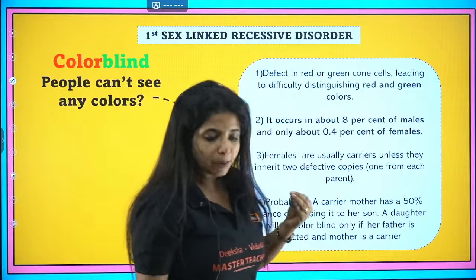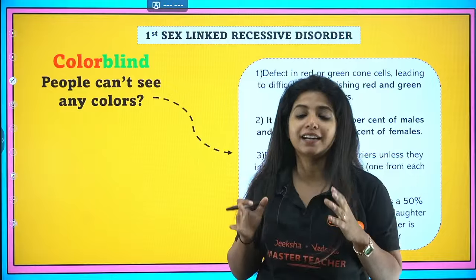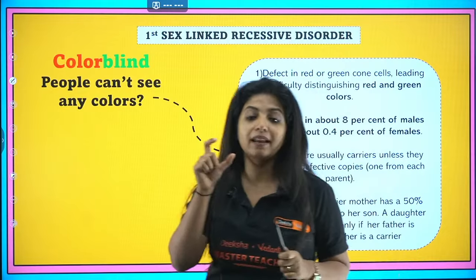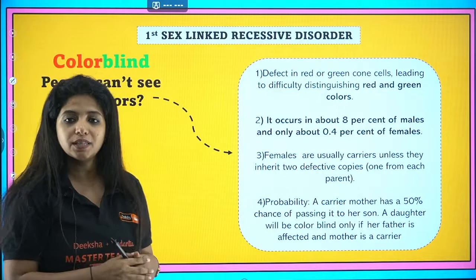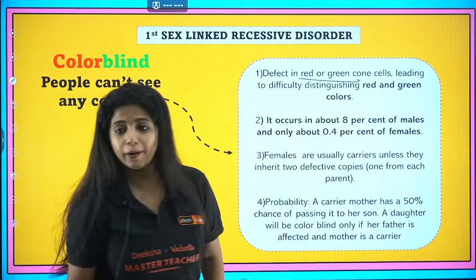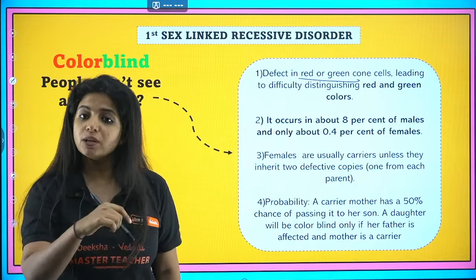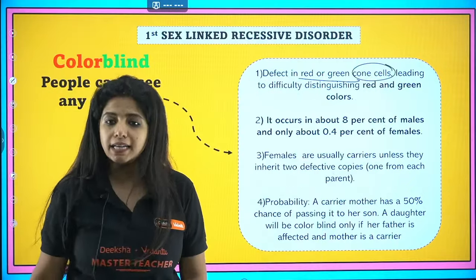Now people often think color blind people cannot see any color. Is it like that? No. They can see colors, but they won't be able to see selective colors. The most common type of color blindness is where people cannot see red and green color, because they have some defect in the red and green cone cells of their eyes.